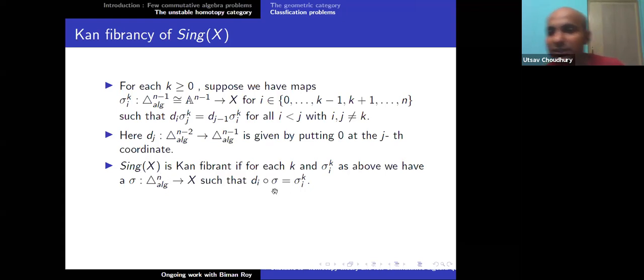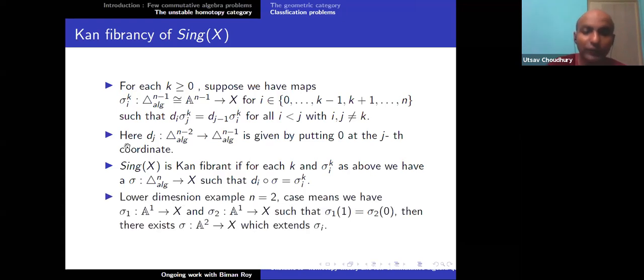Okay. So this is called the Horn filling property, and I would say that the algebraic Horn filling property is satisfied. And since everything is affine, X is affine and the simplex is of course affine, you can write this condition using just K-algebra homomorphisms. So cofibrancy of Sing X actually becomes a commutative algebra problem.